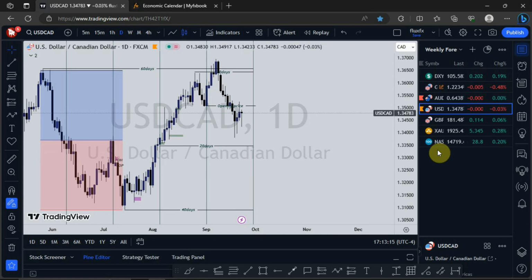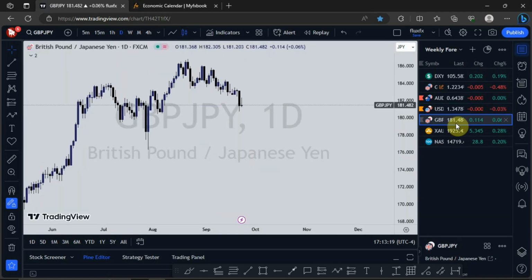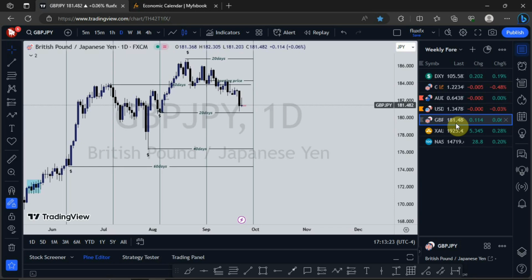Let's go to what is happening on GBPJPY. So for GBPJPY, last Friday we had the Bank of Japan keeping their interest rate at negative 0.1. And the Bank of England decided not to raise interest rates either.